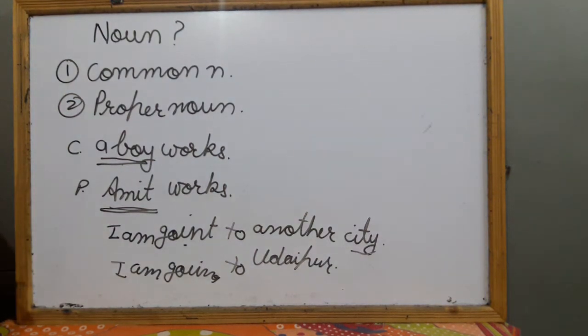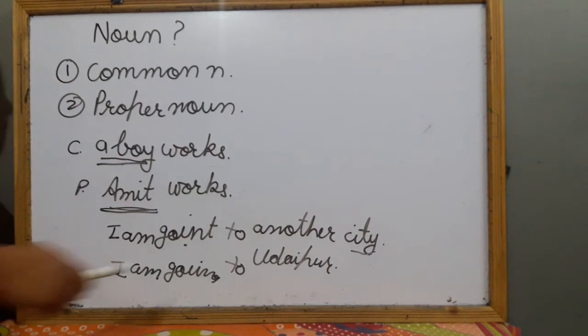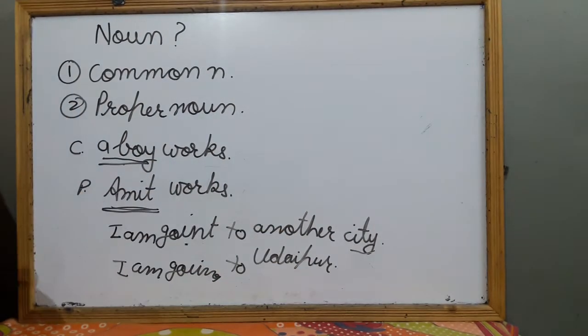So now can you understand? When we talk about any city, this is a common noun. But when we say specifically Udaipur, that is a proper noun. Just like that, when we say any animal's name, like the dog is barking, then the dog is a common noun. But when we say Rocky is barking, that is a proper noun. So, common and proper, I think now they are clear.